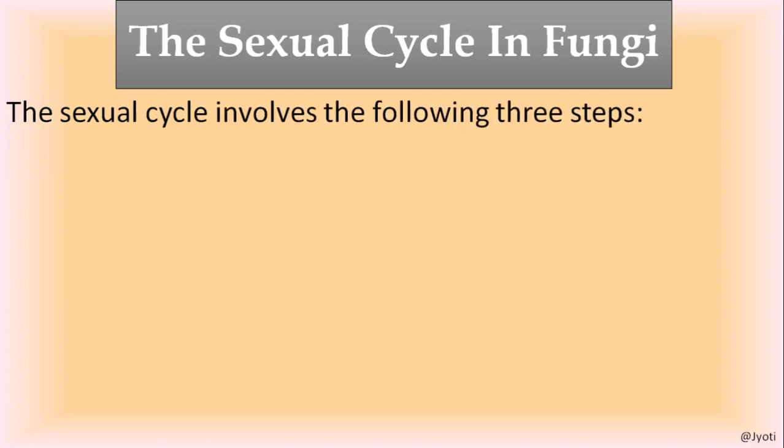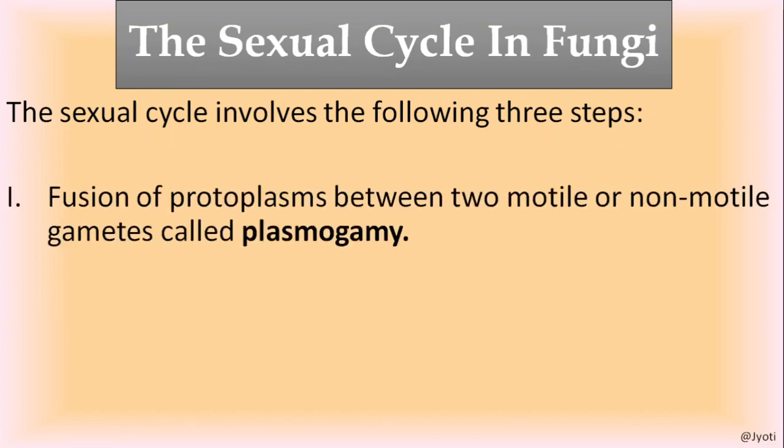Now we'll discuss here the sexual cycle in fungi. So the sexual reproduction involves some definite steps. That is very important, which may come as your 3 marks or 2 marks question. So the first step, as you know, sexual reproduction means always there is fusion of the gametes. Okay. So here the first step is fusion of the protoplasm between two motile or non-motile gametes.